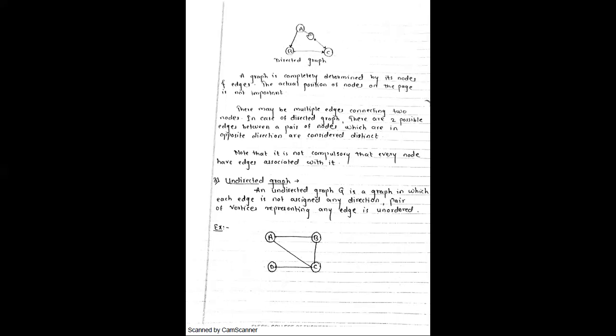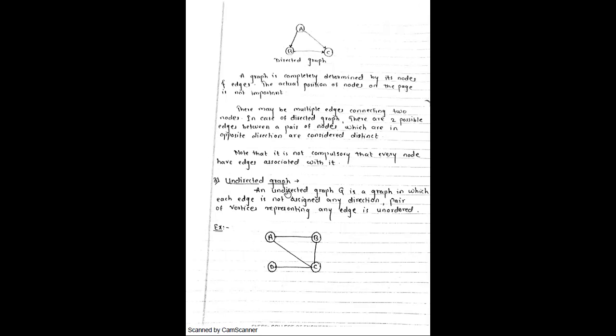Now if you consider AC and after that CB, and after that BA, or if AB, BC and CA, what will the direction be? CA. So at that time, can we say it is an opposite direction edge? But here again one more concept is coming: the graph is completing a cycle. Now again there are two more terminologies, cyclic graph and acyclic graph, that we will discuss in the next point.